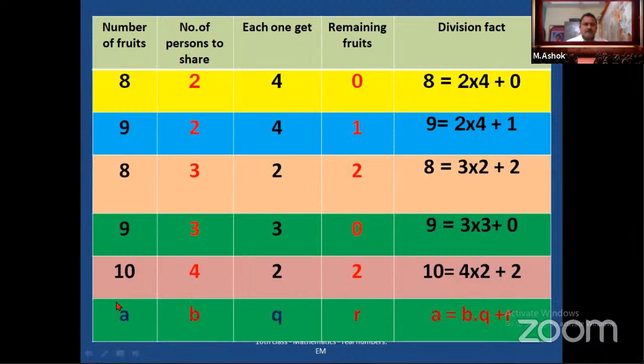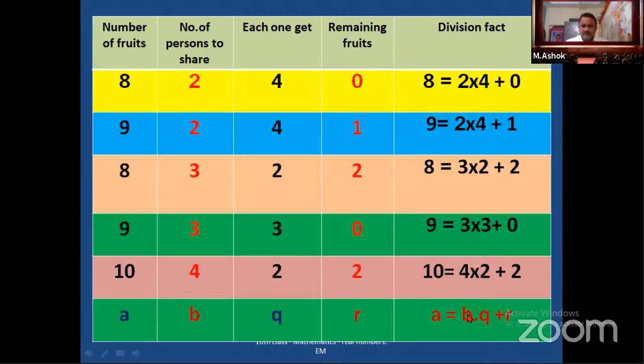So in generalization, let us assume the number of fruits is A. The number of persons to share, just assume it is B. We don't know how much each one will get, so assume it is Q. Suppose the remaining fruits are R. So basing on the examples, write this: A is equal to B into Q plus R.